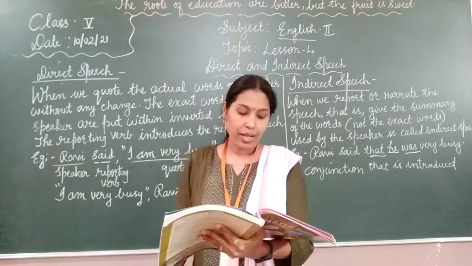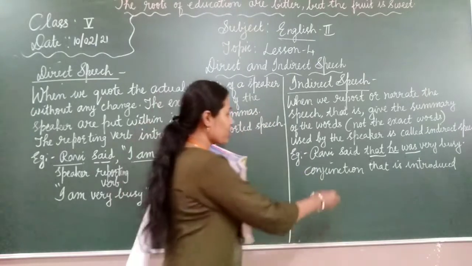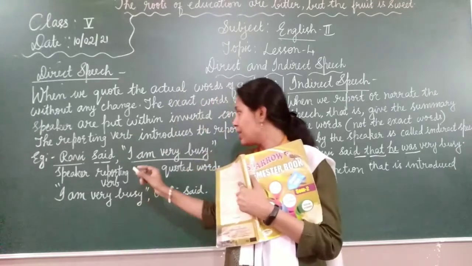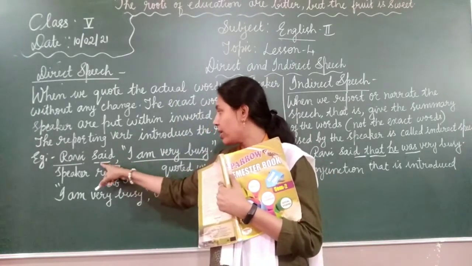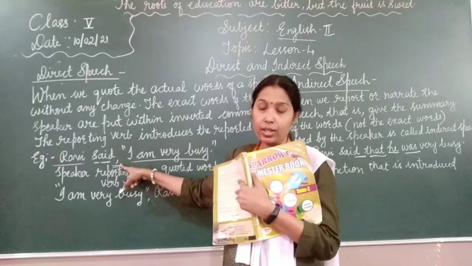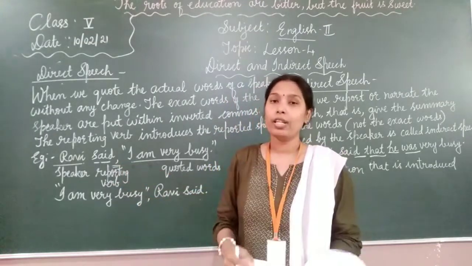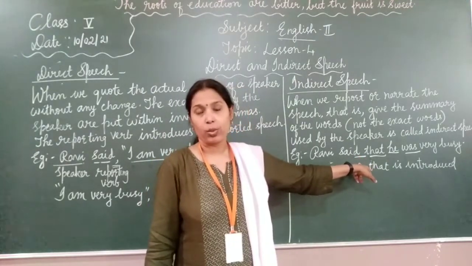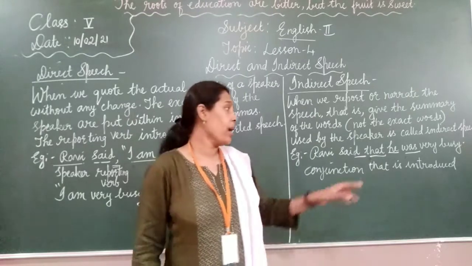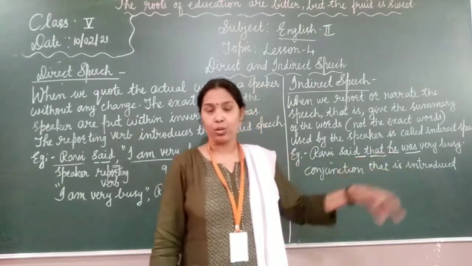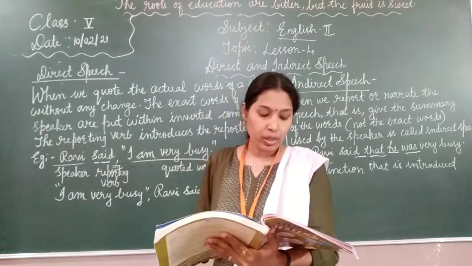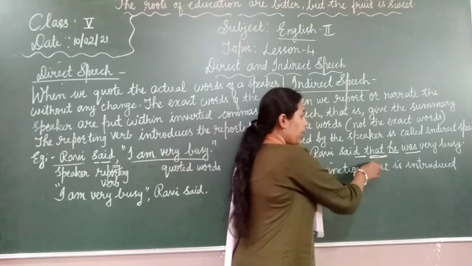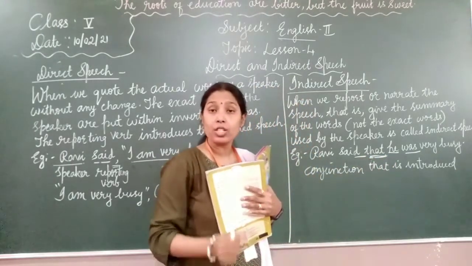No comma is placed after the reporting verb. This is also correct, right? After the reporting verb, is there any comma? No. But here it is, right? In direct speech, after the reporting verb, you have to put a comma. But when it comes to indirect speech, after the reporting verb, no comma is required. Okay? We should not put a comma and no inverted commas also. The reported speech is introduced by the conjunction that. That is correct, right? The indirect speech is reported with the conjunction that.